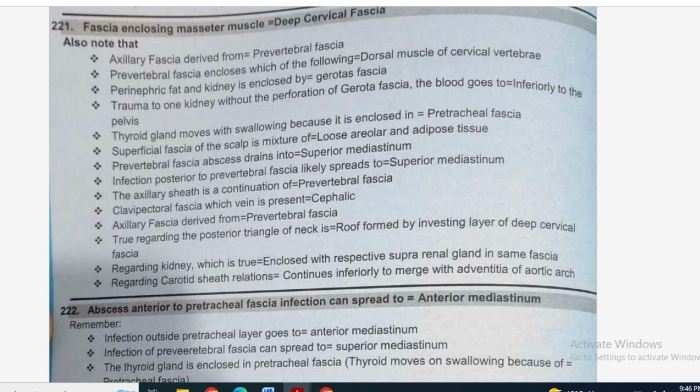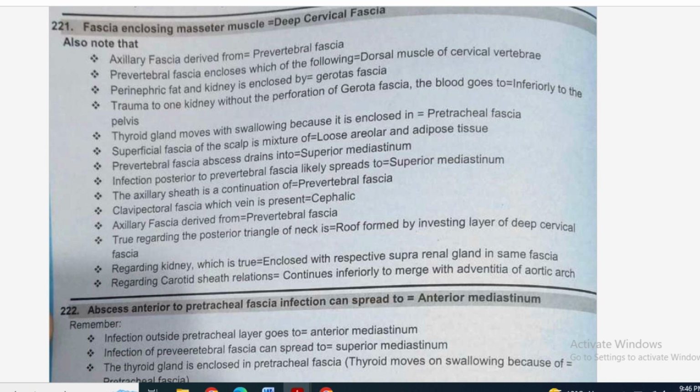The prevertebral fascia encloses which of the following? It encloses the dorsal muscle of the cervical vertebrae. It has been mentioned that it lies in front of the prevertebral muscle, so it encloses the dorsal muscle of the cervical vertebrae. Moreover, the axillary sheath is a continuation of the prevertebral fascia. Axillary fascia is derived from the prevertebral fascia, so it is repeatedly asked about. Then an infection of the prevertebral fascia can spread to the superior mediastinum, whereas an infection outside or anterior to the pretracheal fascia can spread to the anterior mediastinum.